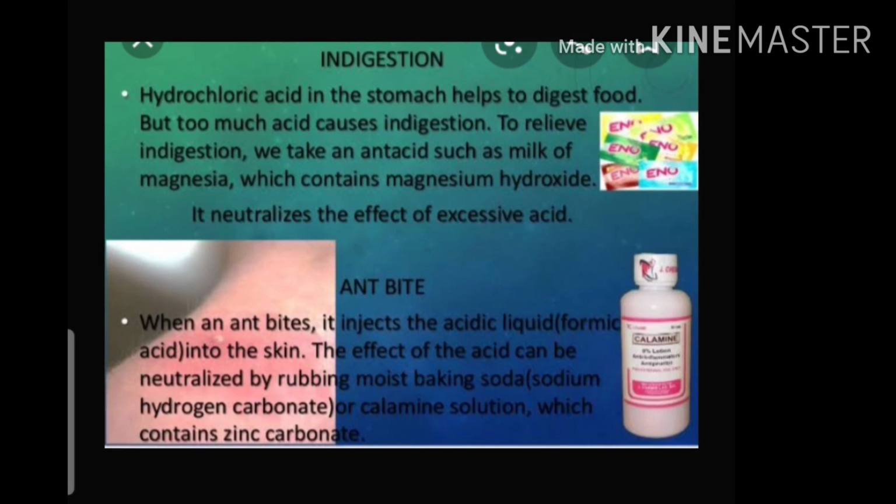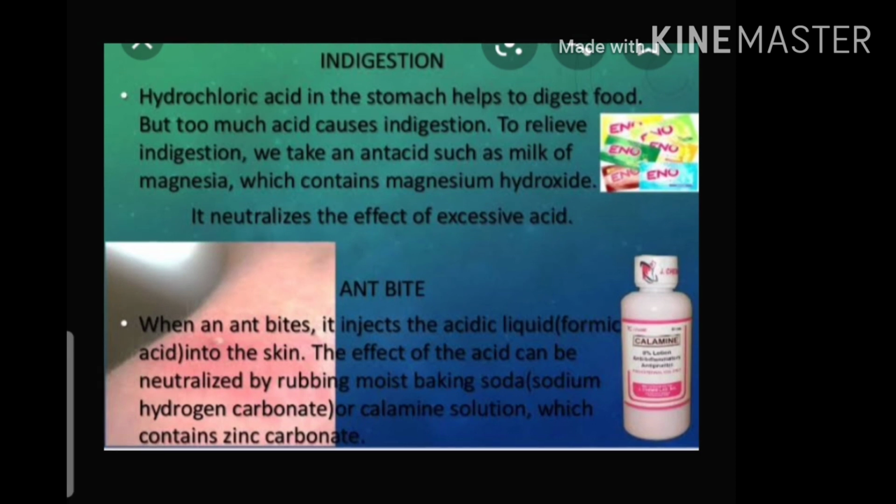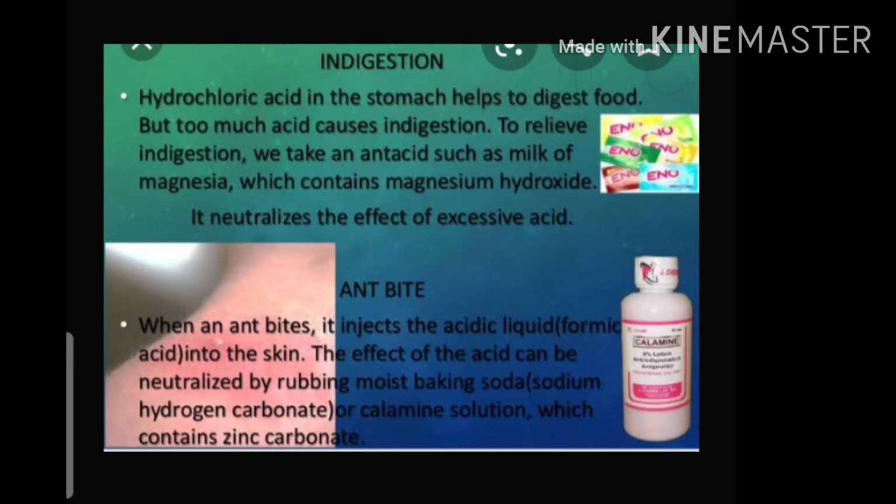Another antacid is baking soda. Baking soda contains a base called sodium hydrogen carbonate. Antacids are available in the market in the form of liquid, mixture or tablets. Clear? Yes.